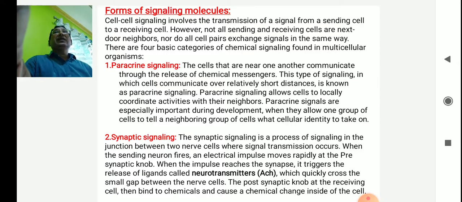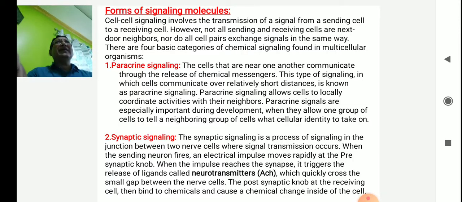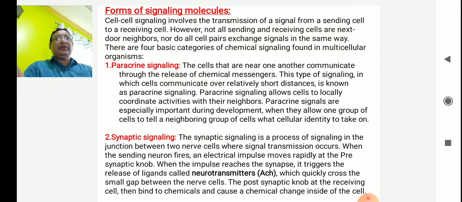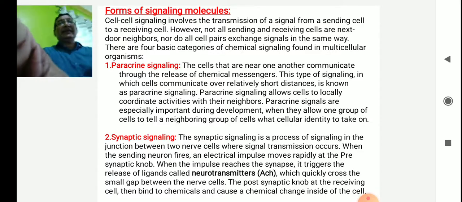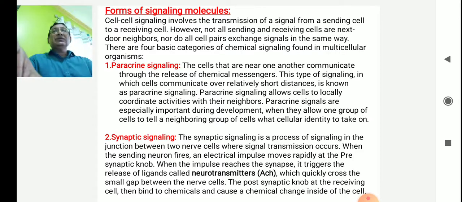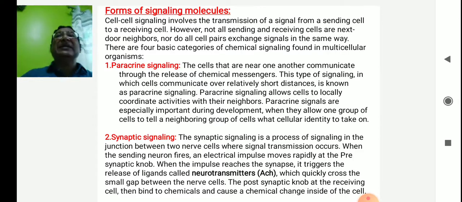So cell to cell signaling involves transmission of the signal from a sending cell to a receiving cell. However, not all sending and receiving cells are next door neighbors, nor do all cell pairs exchange signals in the same way. There are four basic categories of chemical signaling found in multicellular organisms. First is paracrine signaling. So let us discuss paracrine signaling.